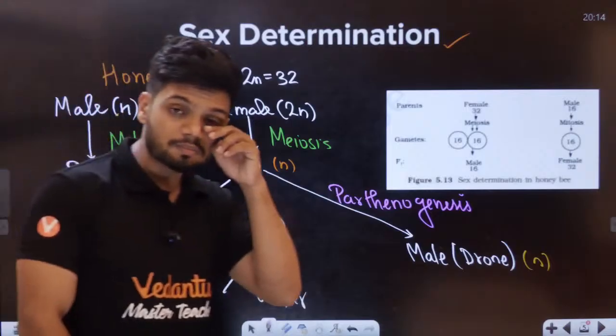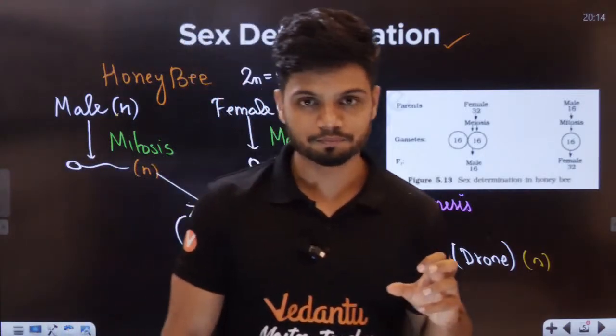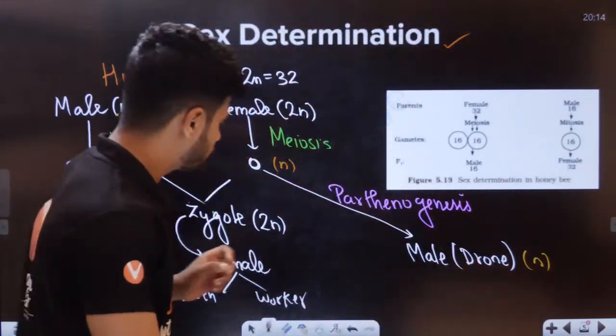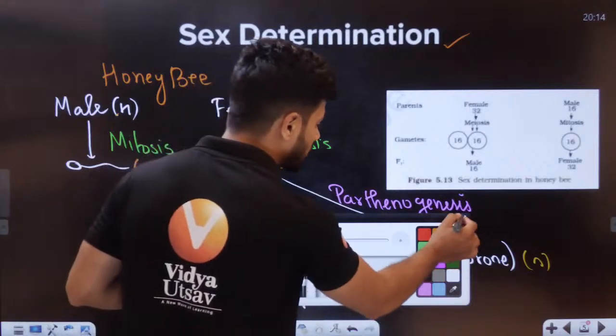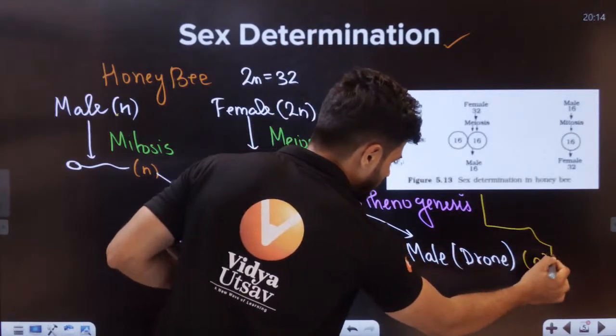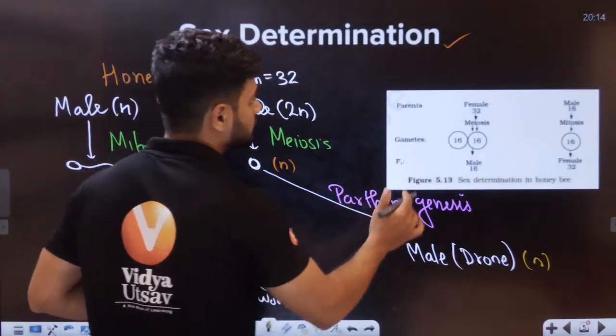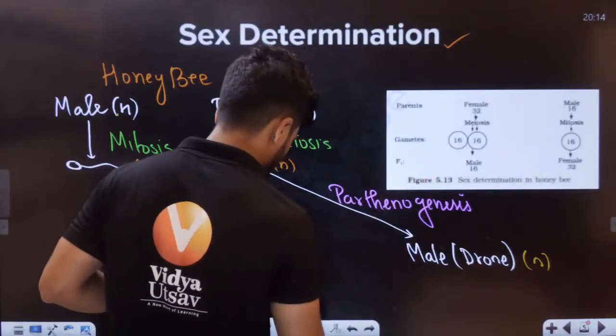Okay. Students, there is one thing interesting, a very interesting concept here. Okay. Now, students, tell me, all of you in the chat, this drone here, right? Okay, let me write. Okay, right here. 1 second, students. 1 second.